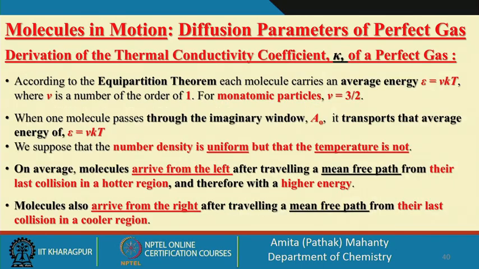Now, we have derived the expression for the diffusion coefficient based on the kinetic model, based on the condition that we are looking at the number of particles moving through a volume element, where the volume element is considered as the window, containing the molecules which reach the window within the area or volume surrounded by the distance, moving with the relative mean speed c bar in time delta t.